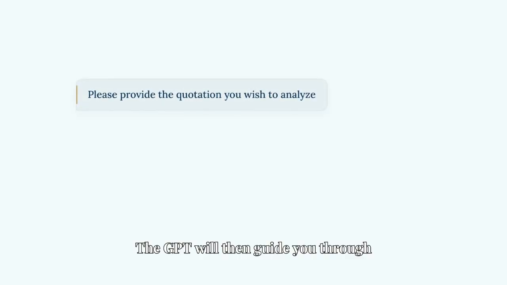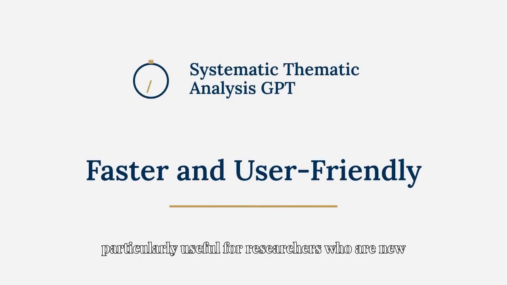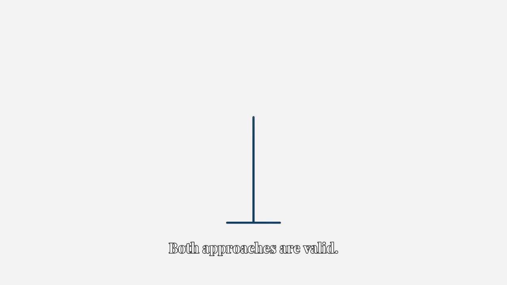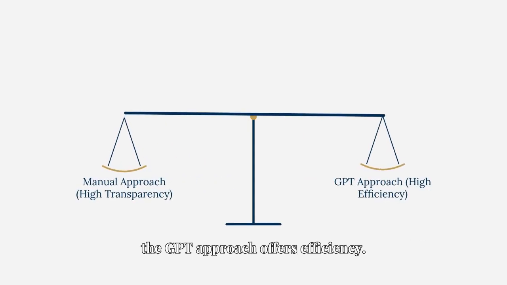The GPT will then guide you through the entire 6-step process, asking for the information required at each stage. This approach is faster, more user-friendly, and particularly useful for researchers who are new to thematic analysis. Both approaches are valid. The manual approach offers greater transparency, while the GPT approach offers efficiency.